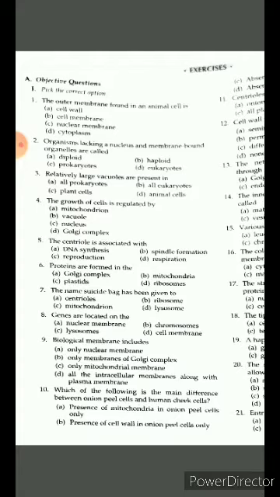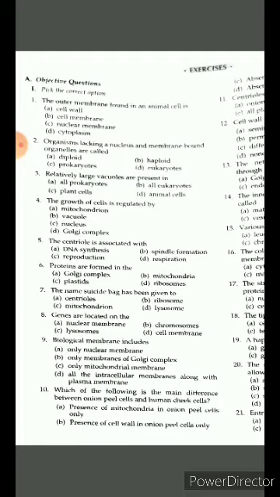Genes are located on nuclear membrane, lysosome, cell membrane and chromosome. Think 2 seconds. Nuclear membrane, the function of nuclear membrane is to bound the nucleus. Lysosome, suicidal bag of cell. Cell membrane, bounded cell. Then what is your answer? Chromosome. Rest क्या बच गया? Chromosome. तो chromosome is your answer.